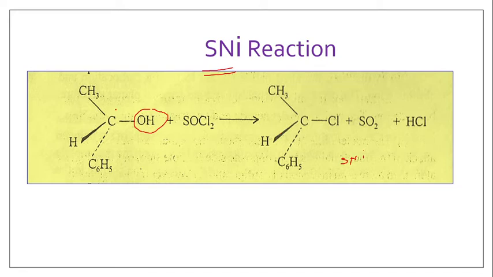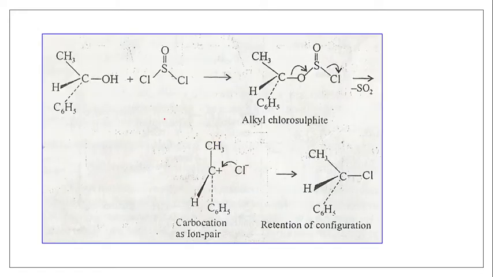Internal. Why this happens, we can study with the help of the mechanism. See this mechanism. When thionyl chloride reacts with alcohol, this is a secondary alcohol. At first, the oxygen has a lone pair of electrons, so it attacks the sulfur, then one of the chlorine atoms leaves, and an alkyl chlorosulfite complex is formed.